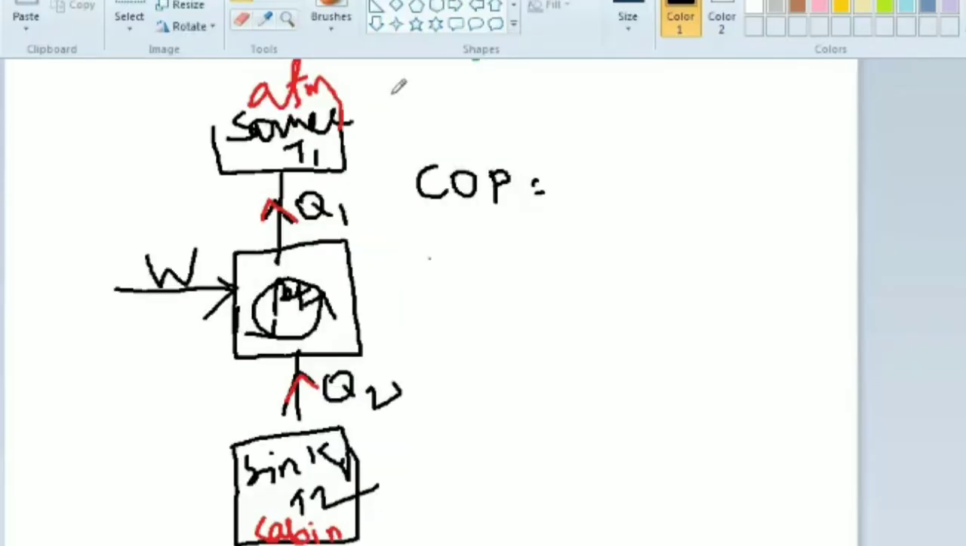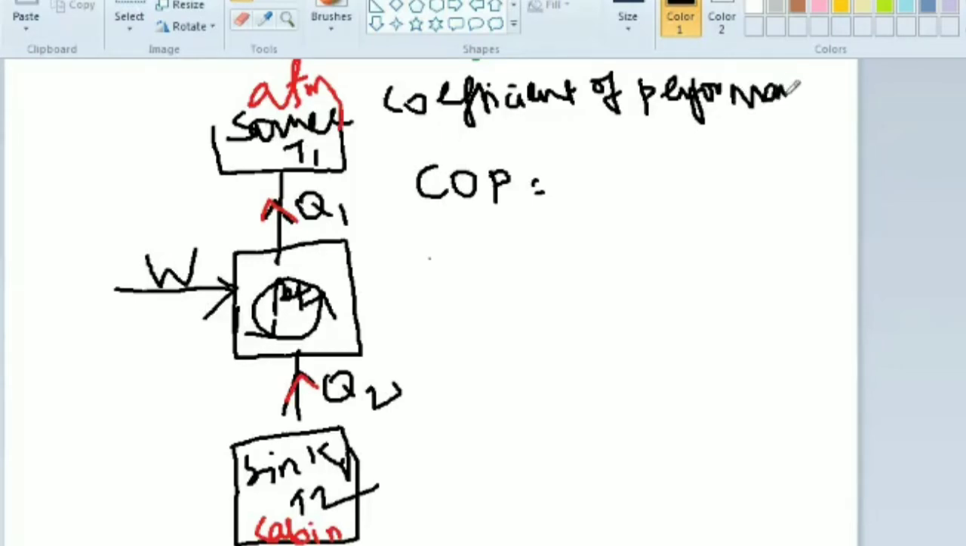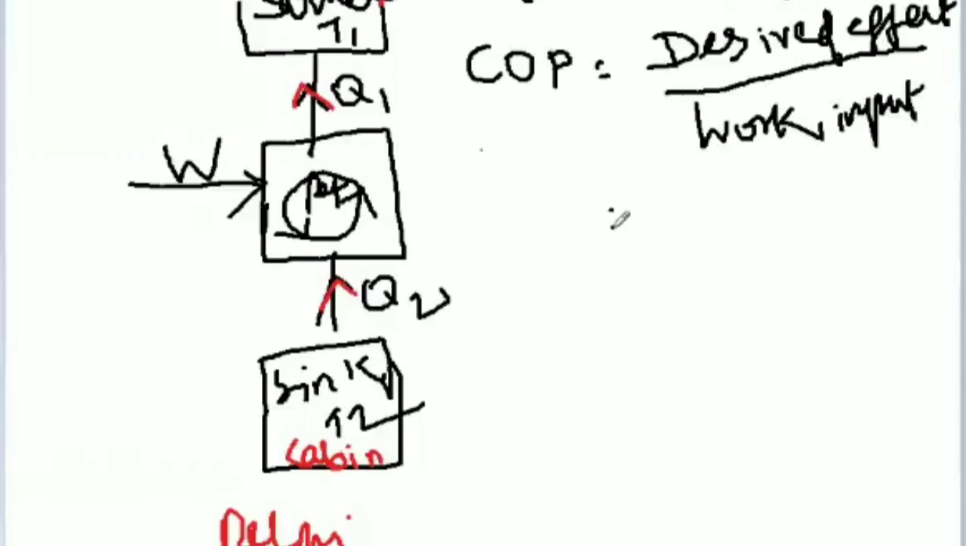What is COP? Coefficient of performance. COP is nothing but coefficient of performance. So here we should not use the term efficiency, ma. For a refrigerator we use COP, the coefficient of performance. What is coefficient of performance? Desired effect divided by work input. What is desired, ma? Desired is nothing but wish. What is our wish? What is our interest? We want to remove the heat.